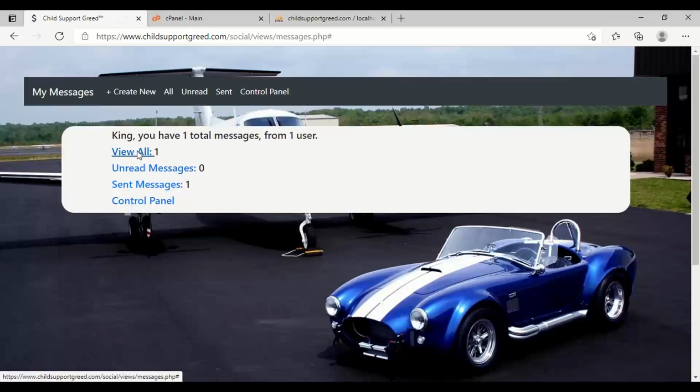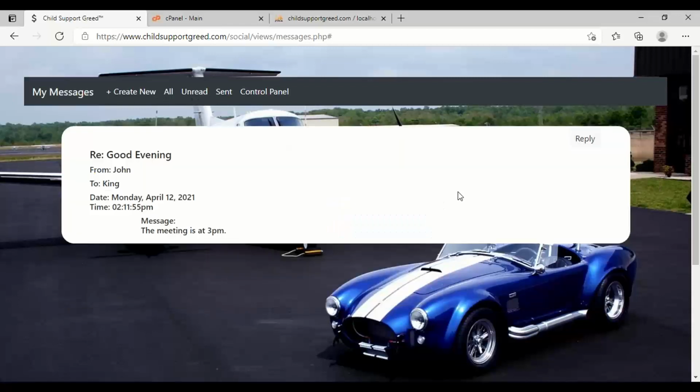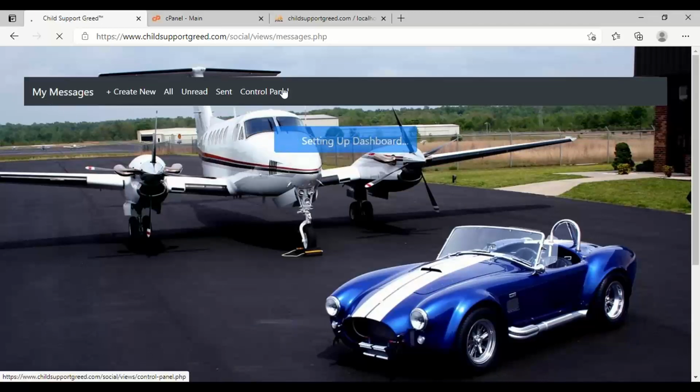Then I'm going to look at the conversation. And you see I can see the same conversation he can. So as long as you use the reply button in the message, which I'll show you that one more time. Whenever somebody sends you a message, if you want to track the conversation, just click reply and then type the message. And as long as they do it, you can track that topic. Then when you have a new topic, just send a new message and then start replying back and forth from there. All right, so let's go to control panel.